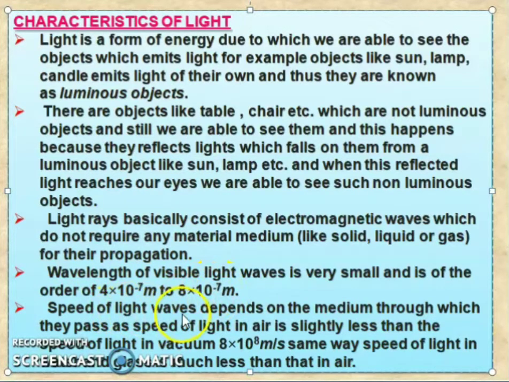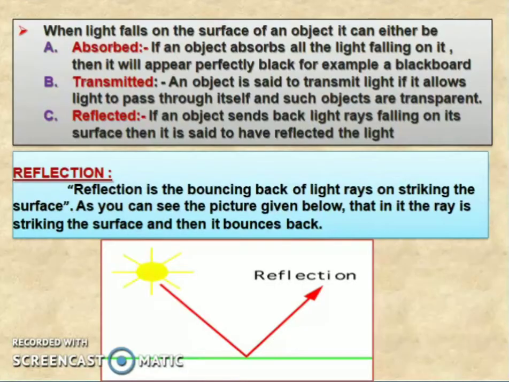The speed of light waves depends on the medium through which they pass. The speed of light in air is slightly less than the speed of light in vacuum, that is 3 × 10^8 meters per second. Similarly, the speed of light in water and glass is much less than that in air. So these are the characteristics of light.